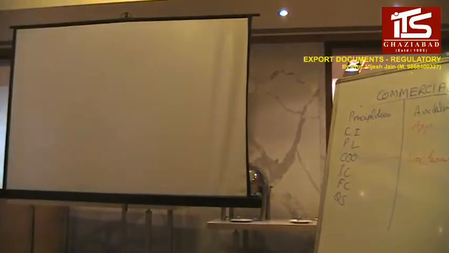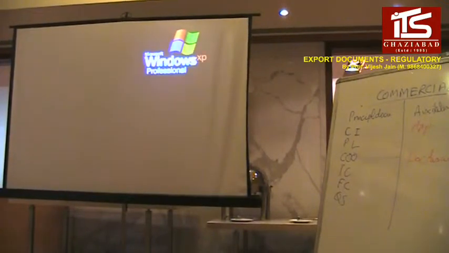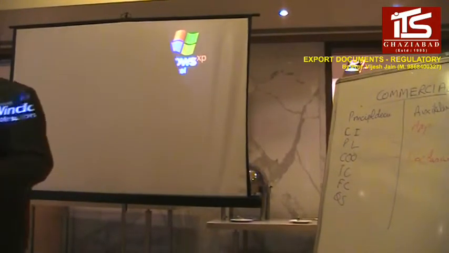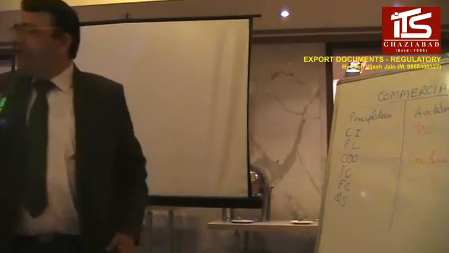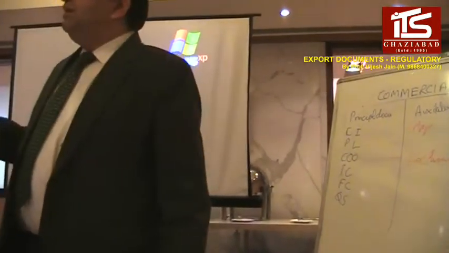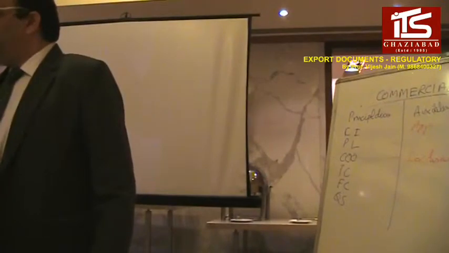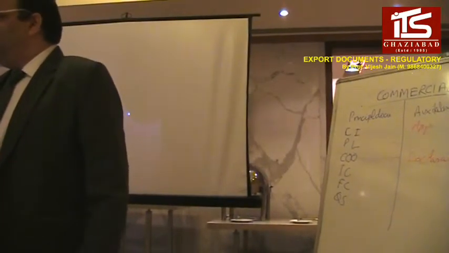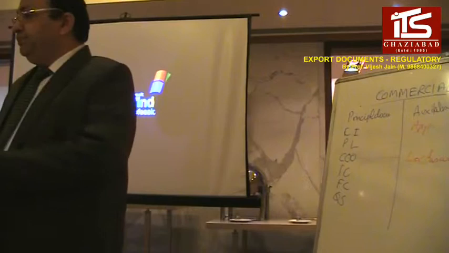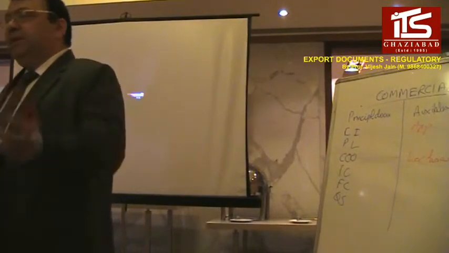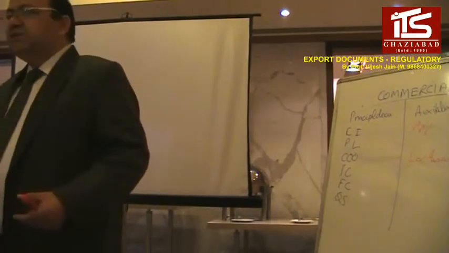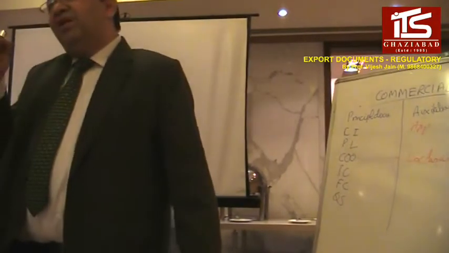That is very important. If you look at it in a very simple way, the IEC code is like a PAN number for a company, like PAN number is for an individual. The IEC number is a kind of PAN card for a company. Now this company can be a proprietorship, a partnership, or a publicly limited company, whatever the status, but the IEC code number will be one.